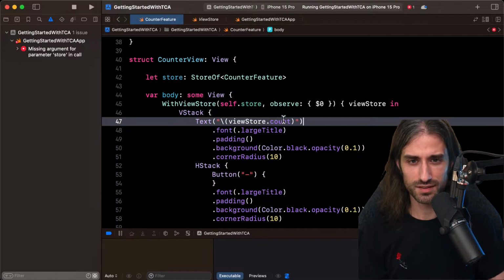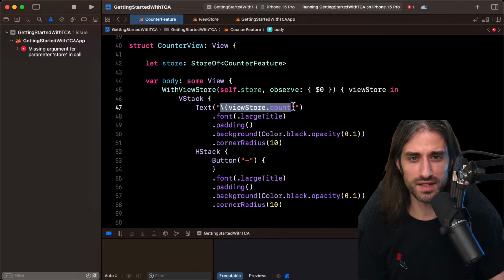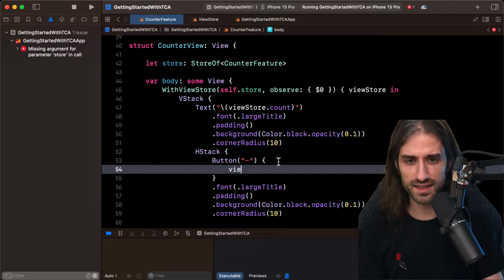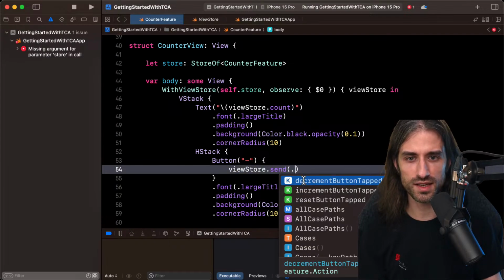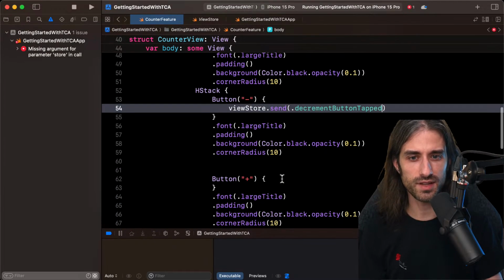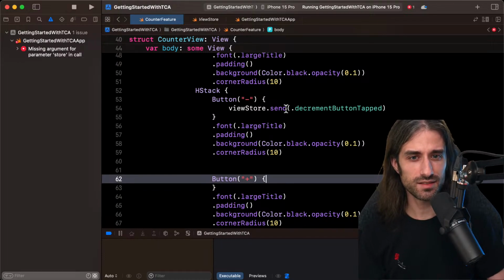Okay, perfect. So now I'm displaying the right data. And in the button, I don't remember the code I need to write, but it should be pretty intuitive. I guess I will have a method send action, and the action I'm going to send is decrementButtonTapped. And it makes sense when you see it like that to have the name decrementButtonTapped. Because if it were called counterDecrease, you can see that in a way the internal logic of the state is leaking into the view. So now that I see it, the naming convention makes even more sense.